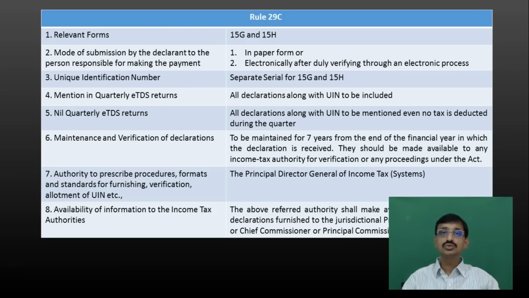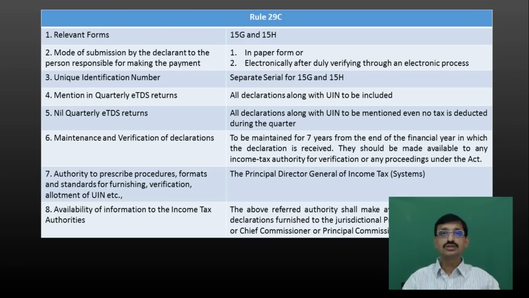So these 2 modes of furnishing the declarations are permitted. One is through paper form, another one is through e-filing form. That is, a payee can furnish the declaration in electronic form or in paper mode to the payer.